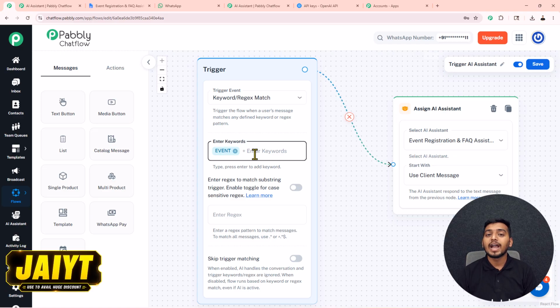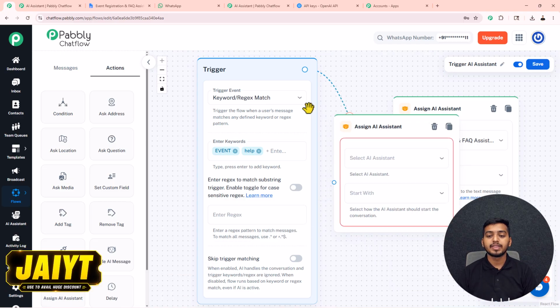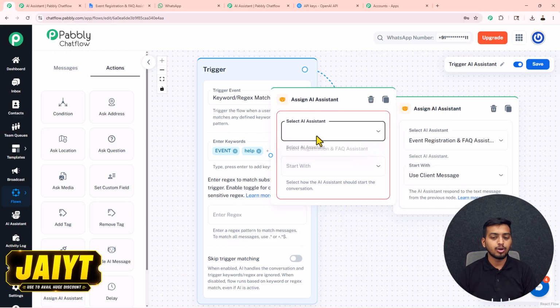Now in here, to add one more keyword, let me show you. You just have to type down the text and press this enter button. Your keyword will get added successfully. After adding this trigger, you just have to work on your action step. To get this assign AI assistant node from this action features, you just have to drag this assign assistant node and drop it in here. Then at first, select the AI assistant which you have created.